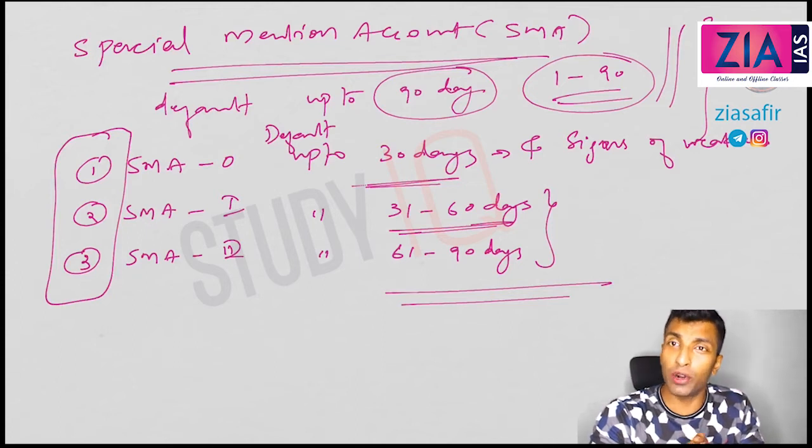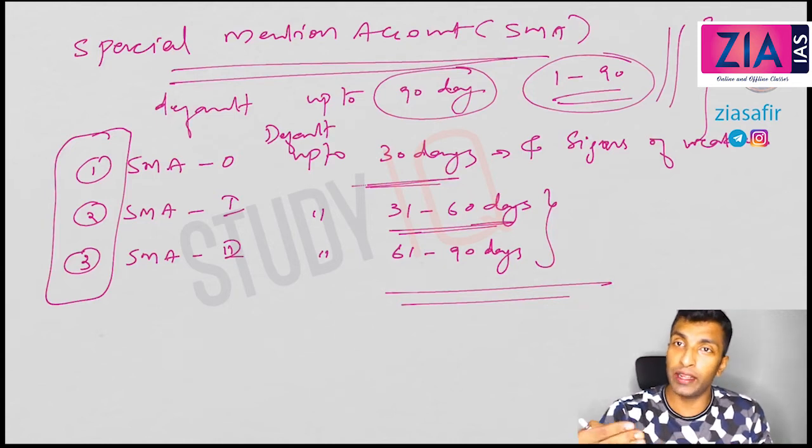SMA 0 is default up to 30 days and showing signs of weakness. 31 to 60 is SMA 1, so obviously weakness is there. Now SMA 2 is 61 to 90. It is clear-cut that it is going to reach NPA status. So you need to take care of special mention accounts so that you can prevent the increase in NPAs.